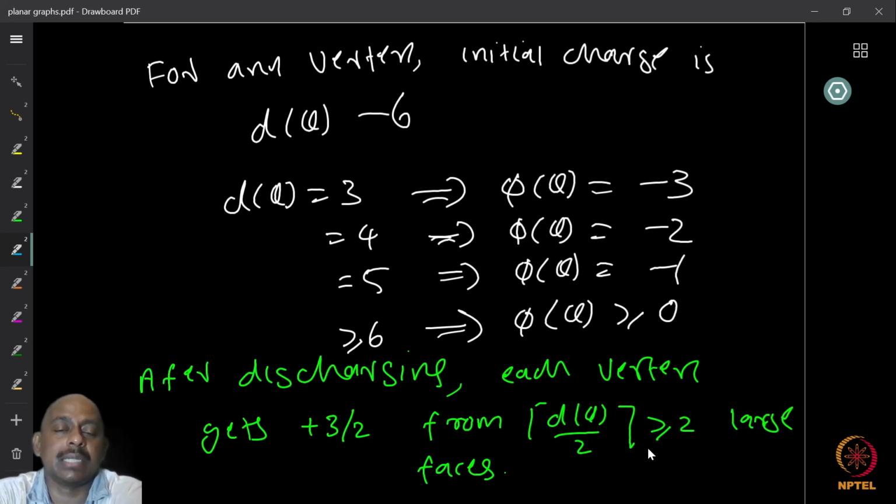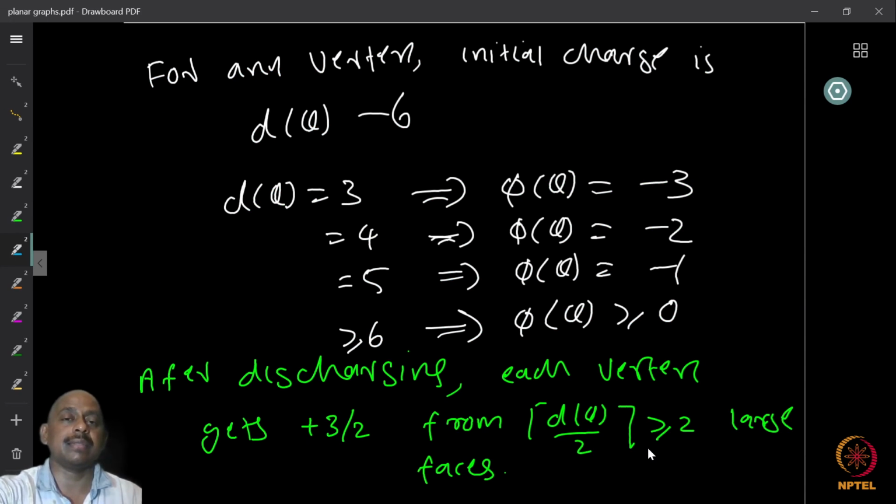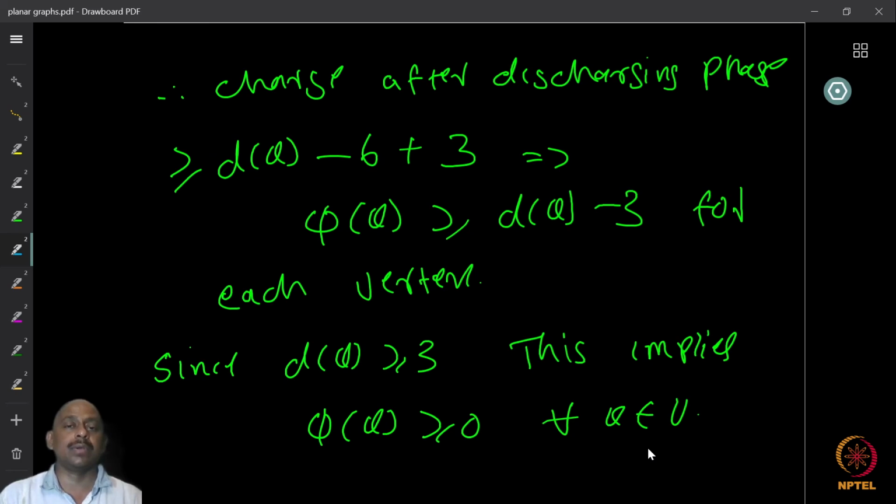It only gets positive charges. So every vertex of the graph after the discharging has non-negative charge, and every phase after the discharging has non-negative charge. This says that the total charge, which is the sum of all the vertex charges plus the sum of all the phase charges, is going to be non-negative.